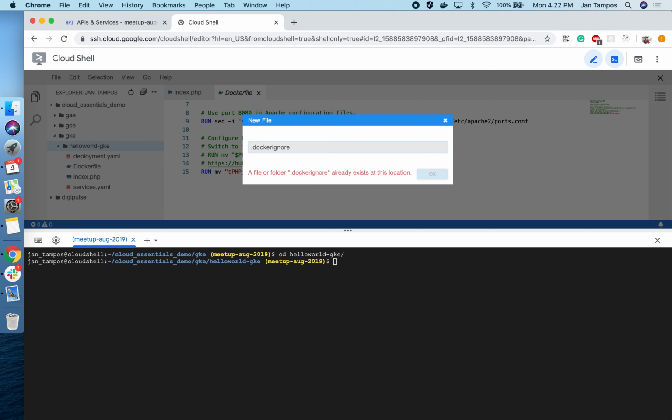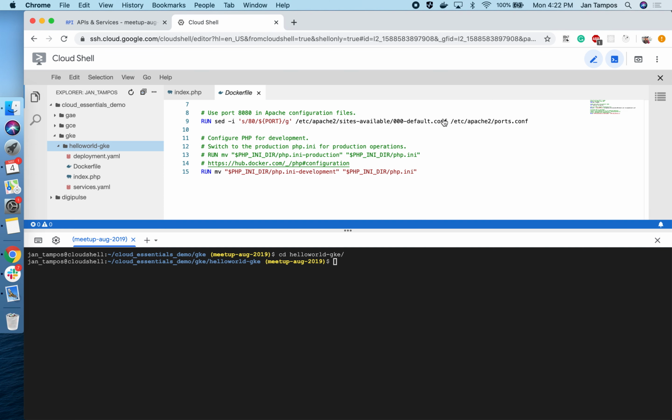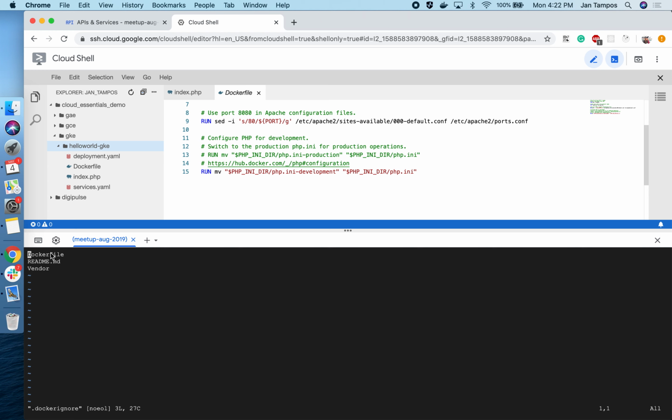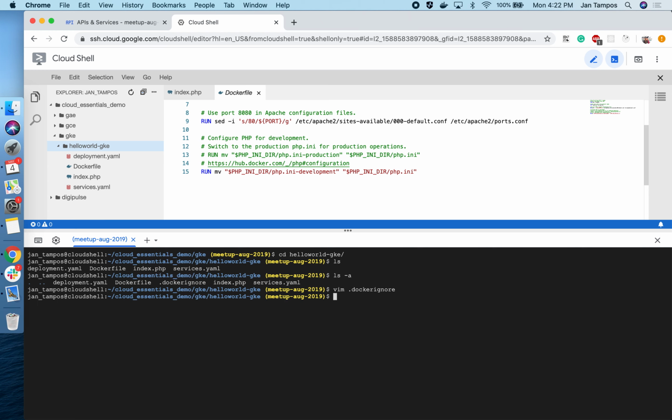Oh, it's already there. It's not being displayed because of the dot. The .dockerignore file contains this: we ignore the Dockerfile, the README, and the vendor folder. And now we are good to go.